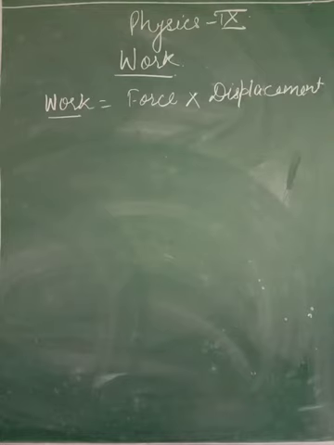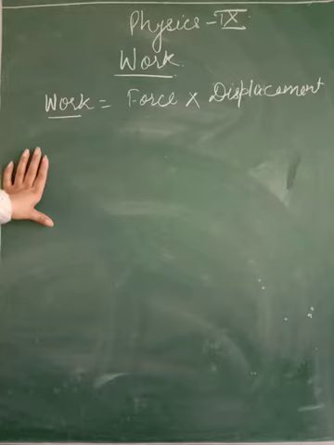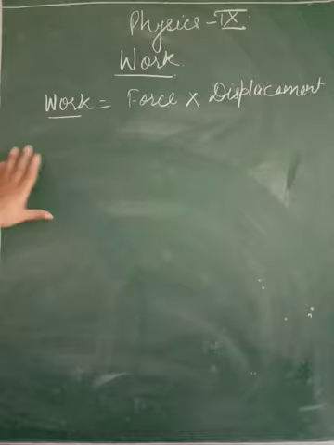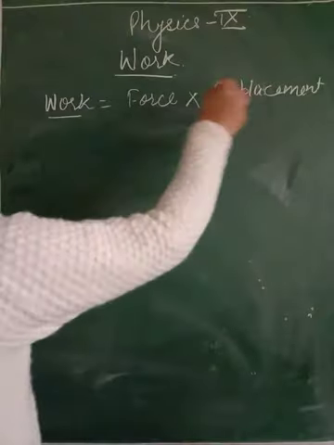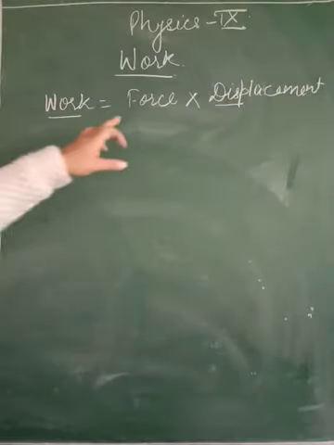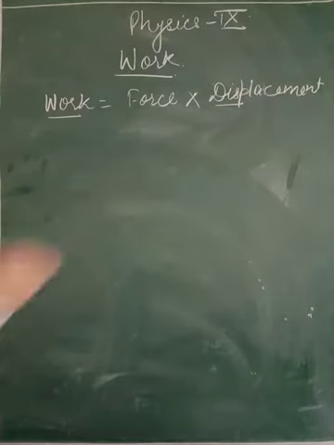Now suppose I start pushing this board right from the morning, and it doesn't move. Throughout the day I am pushing it and my board is not moving, which means the displacement of the board is 0. Although I am applying force, displacement is 0.